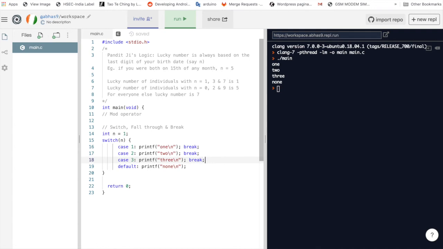Since default is the last statement, we don't need a break after that. Now let's try running this code. Now only 1 is printed. Let's change the value of n to 4. In this case, none is printed as expected.